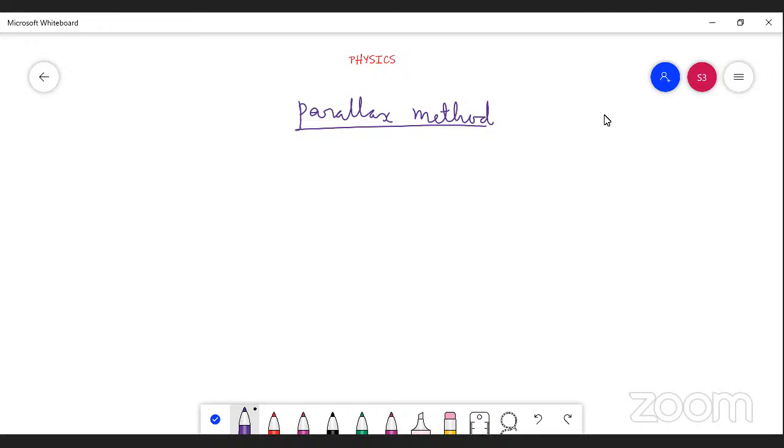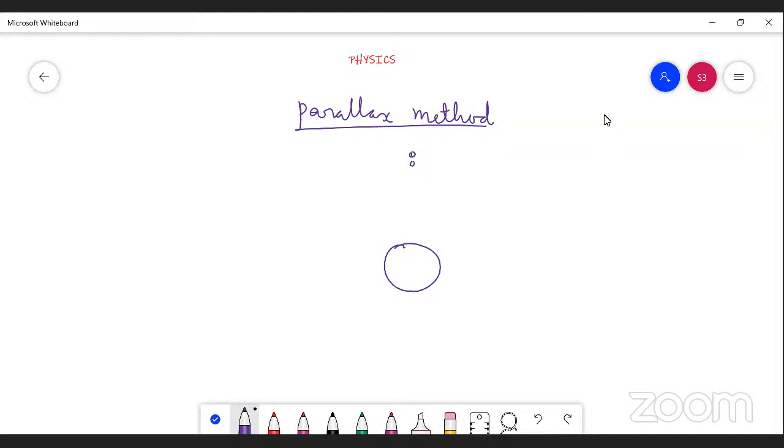Let us assume you are standing here. While you are standing in this position, you are looking at one object.